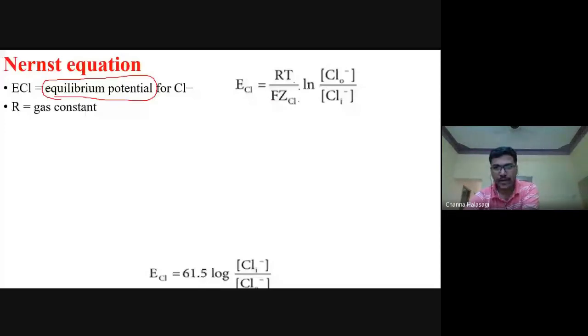R is the gas constant, T is the absolute temperature, F is the Faraday constant, and z is the valence. Co means concentration outside the cell, and Ci means concentration inside the cell.